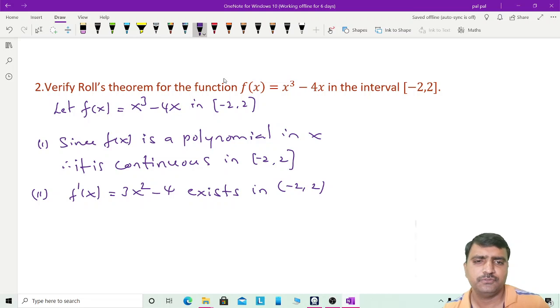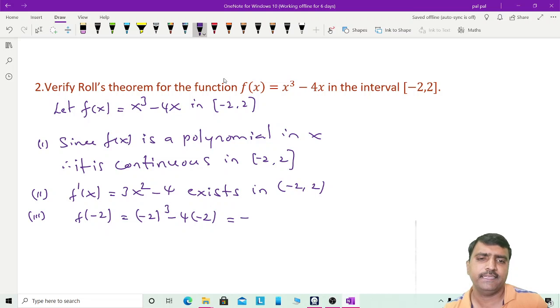So f dash of x exists in the interval -2 to 2. Third condition is f of -2. f of -2 is equal to -2 whole cube minus 4 into -2. -2 whole cube is -8. Minus of minus, plus 4 2s are 8. 8 minus 8 is 0.